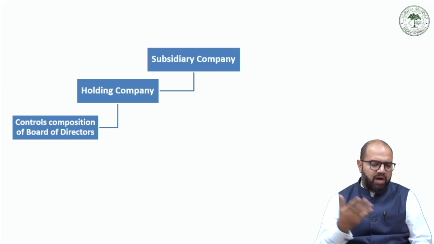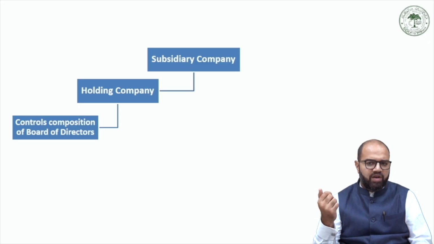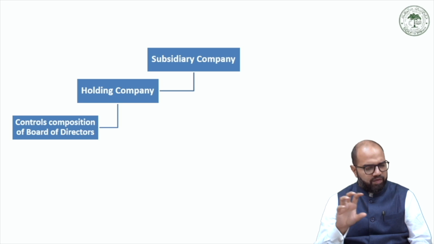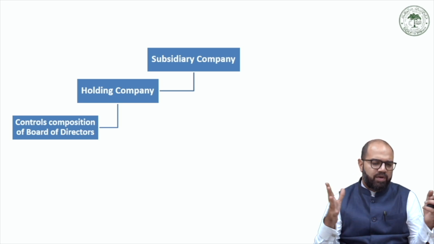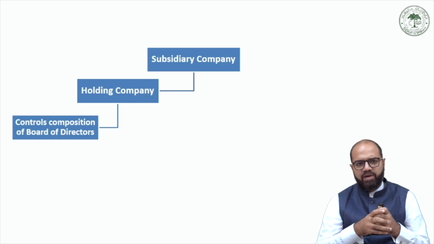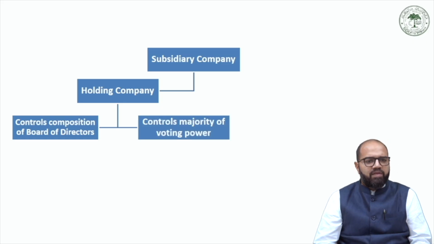You can refer to our earlier lecture on the features of a company, in which one of the core features of a company is delegated management, which is separation of ownership with management. The other way by which a holding company can exercise control over a subsidiary company can be through control over majority of the voting power.